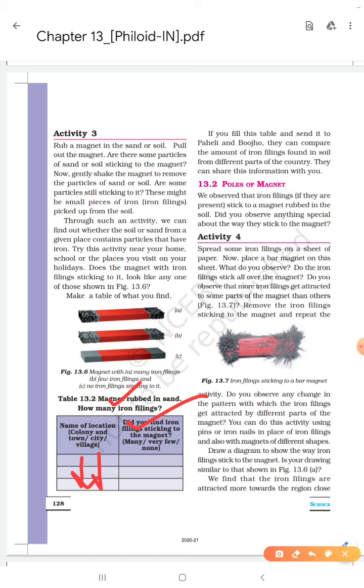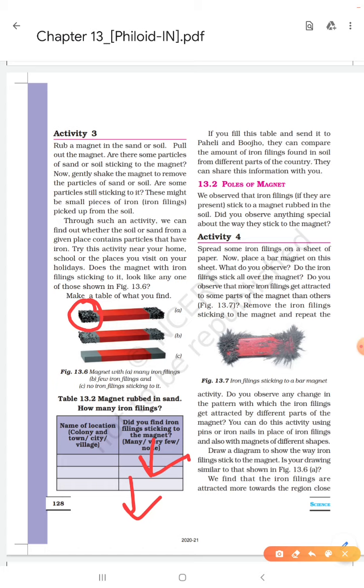Then write the number of iron fillings sticking to the magnet. You will not count these iron fillings like 1, 2, 3. You have to write many, very few, or none, and fill it here.